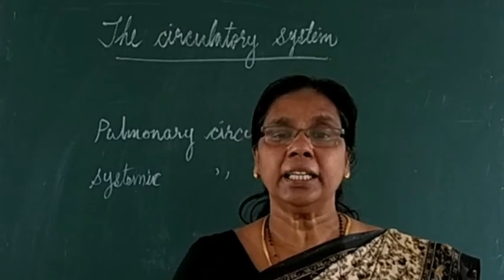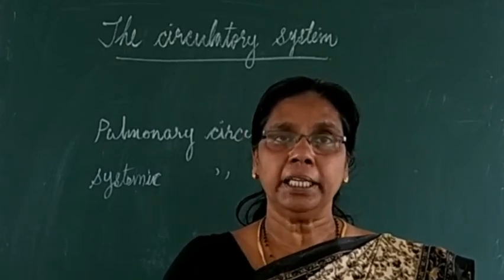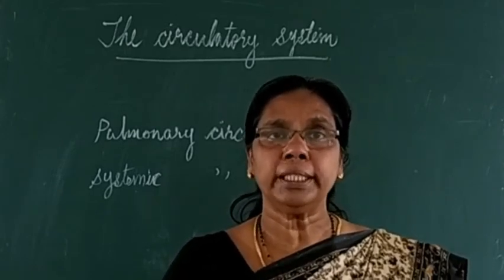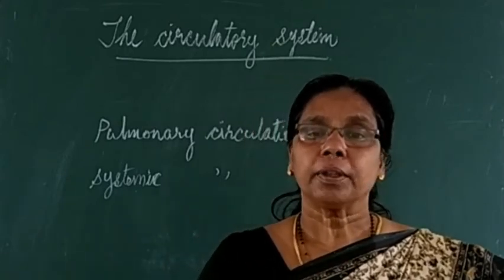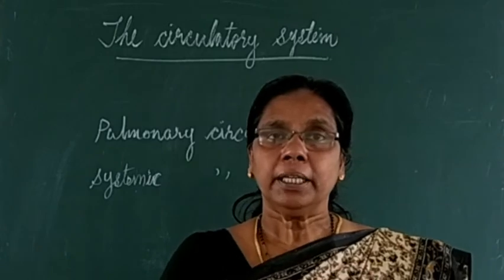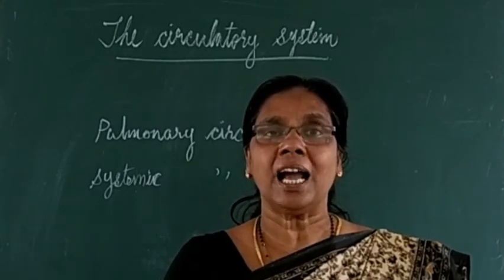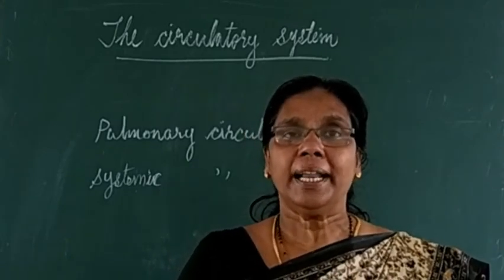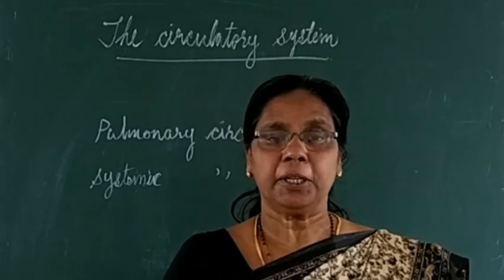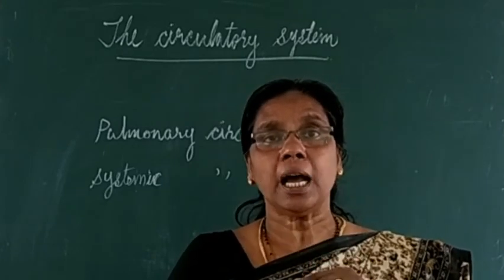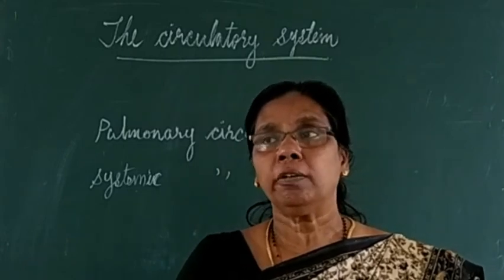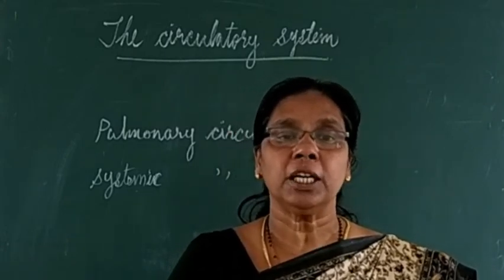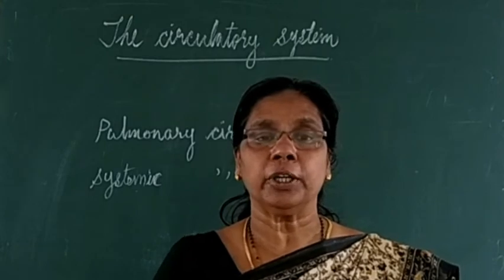Okay. And what is meant by diastolic pressure or lower limit? When blood is flowing through the blood vessels, a wave-like movement is there in these arteries, and that is called diastolic blood pressure. So two limits: the upper limit is called systolic pressure and the lower limit is called diastolic pressure. Okay.